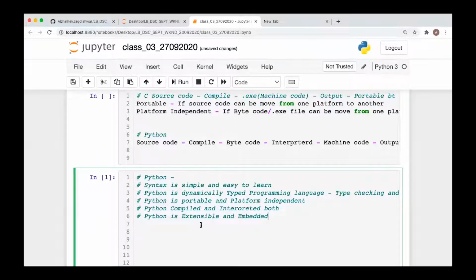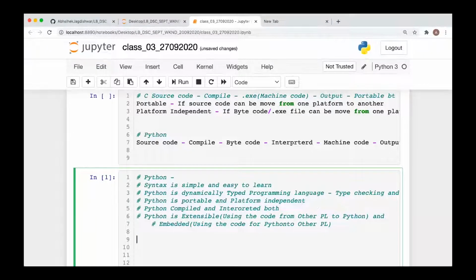Basically, if you are developing an application in Python, and you feel that the functionality which you are going to write in Python is already available in some other programming language, you can import that functionality into Python. That is called the extensible feature. So you can say, using the code from other programming languages in Python, that is the extensible feature. And the embedded feature says using the code from Python in other programming languages.